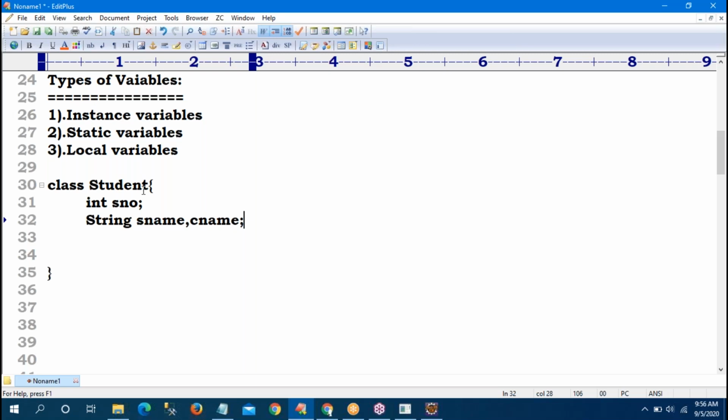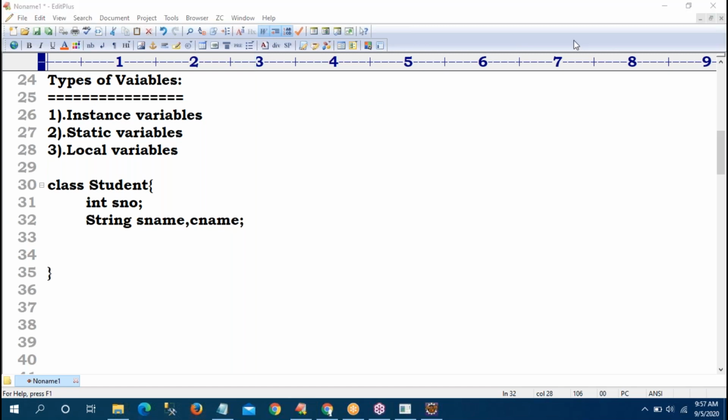Integer for static. Channels static. Sir, here three variables are there: student number, student name, college name. How to decide instance or static? Okay. College name instance.